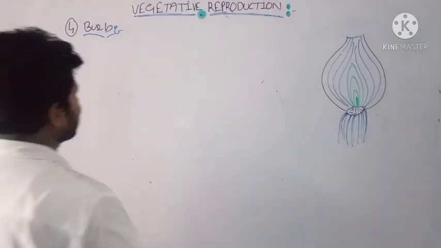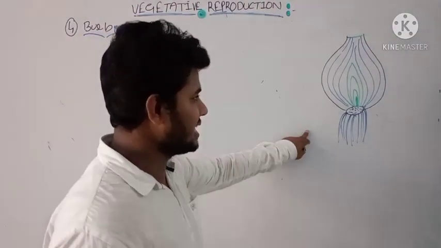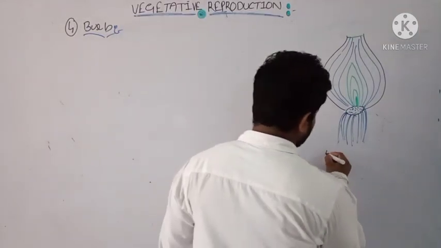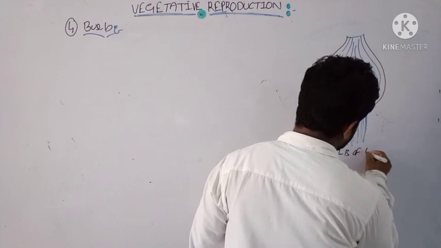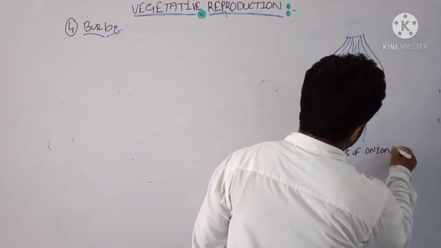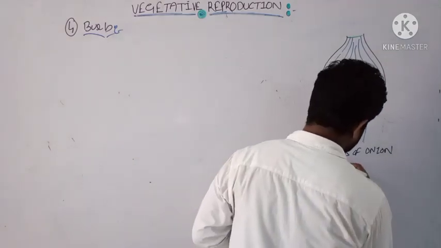Okay, the fourth type of vegetative reproduction on our stem is the bulb structure. Here you can see the structure of a bulb of onion, and the botanical name of onion is Allium cepa.